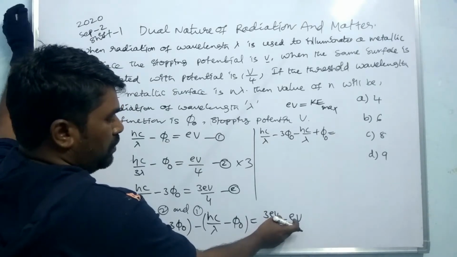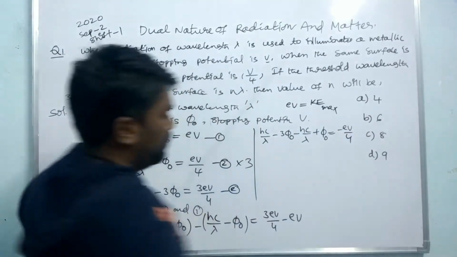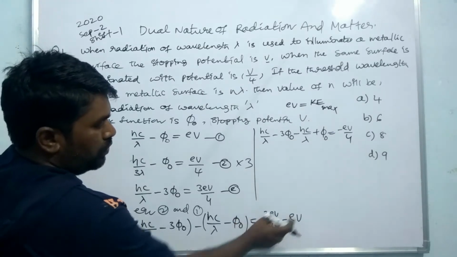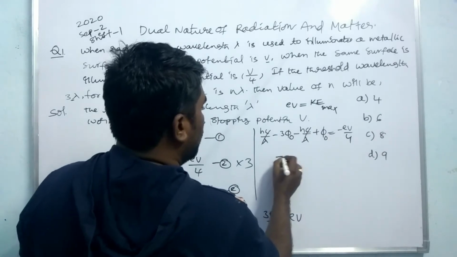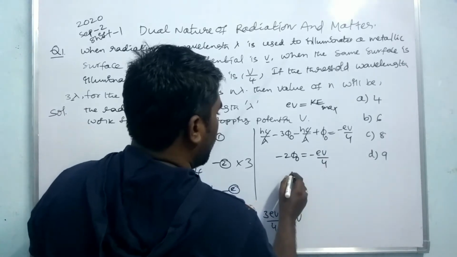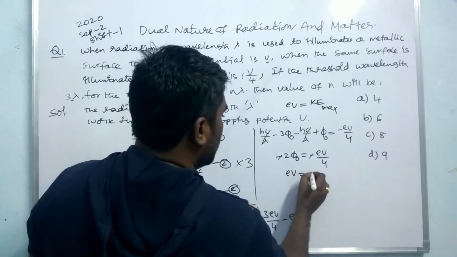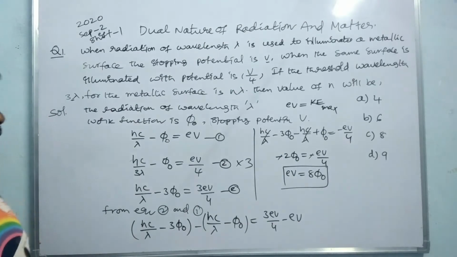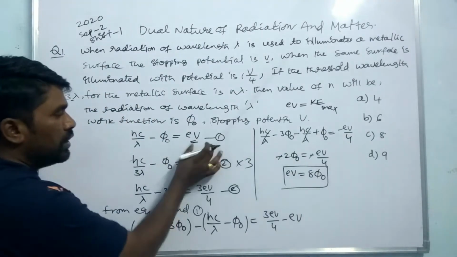Taking 4 as the LCM, 3 eV minus 4 eV, so minus 2 phi naught is equal to minus eV by 4. The minus signs cancel, so eV is equal to 8 phi naught. What is the eV value? eV is equal to 8 phi naught, and we put this value in equation 1.